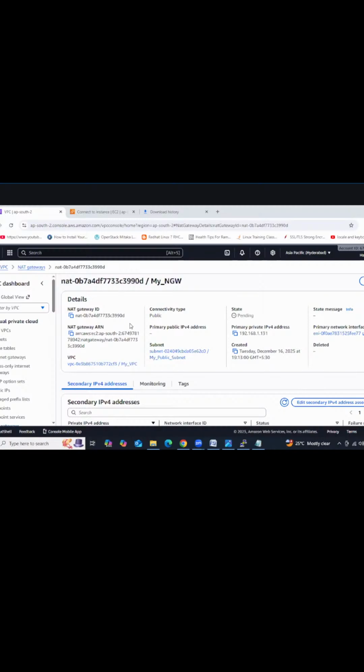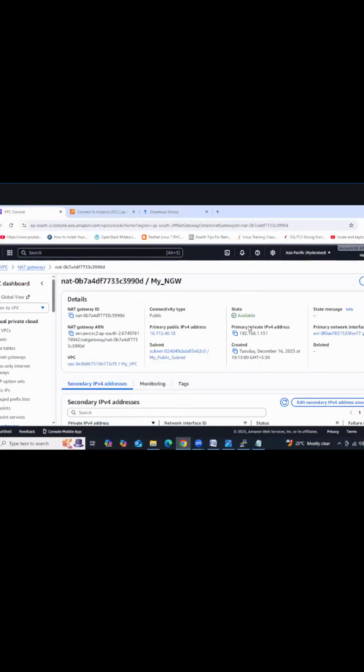Right, guys. So still it is pending. Guys, the deleting process is very, very important. If you didn't delete this one, every day you are going to get the charge per hour $0.05. Like for 24 hours, how much does it come to? Got it now?